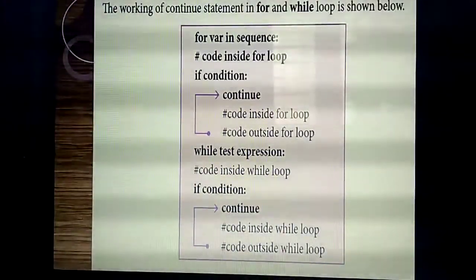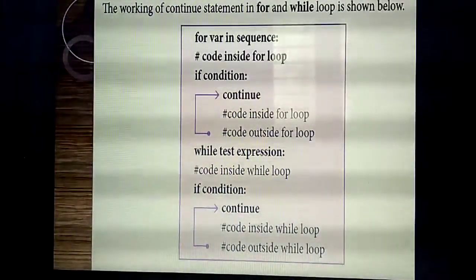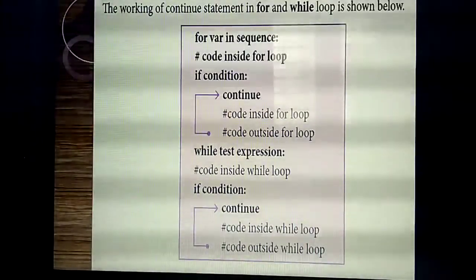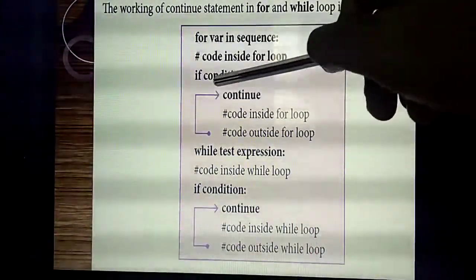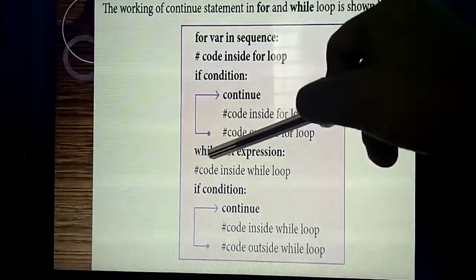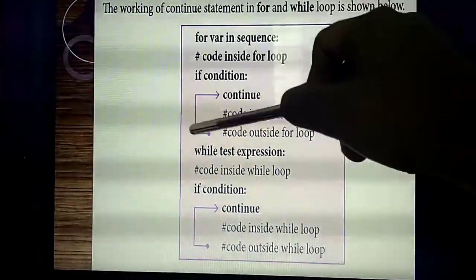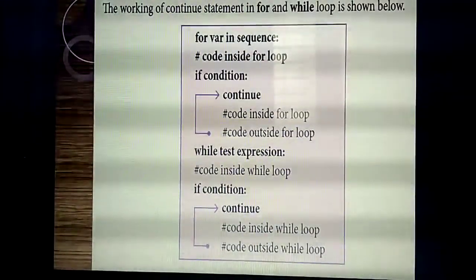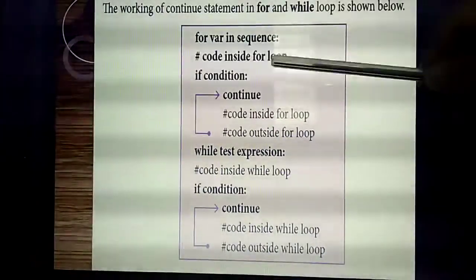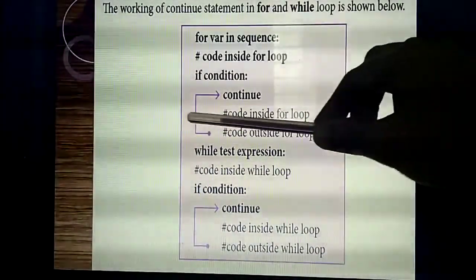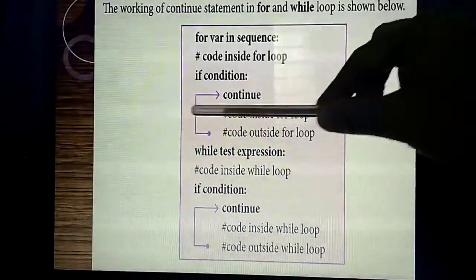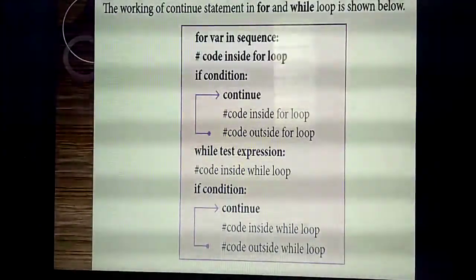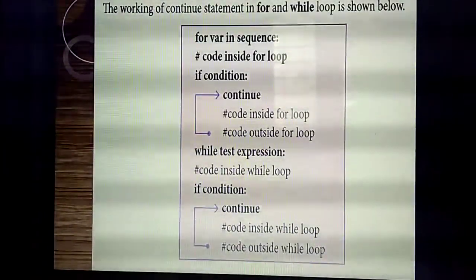Differentiate and study. If you have textbooks, please take that page and see it. For the break statement, the arrow mark will point downward. What's the meaning? If a break statement is there, control automatically comes outside of the loop. But if the continue statement is there, only that part alone is skipped, and the statement will execute again. That means inside the loop, the remaining part of the program will get executed.